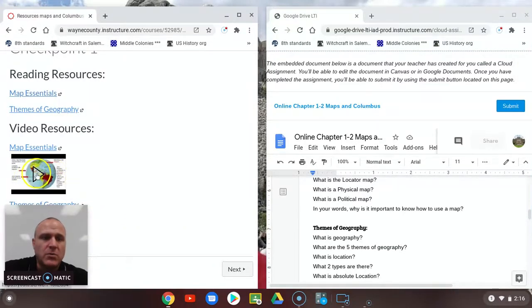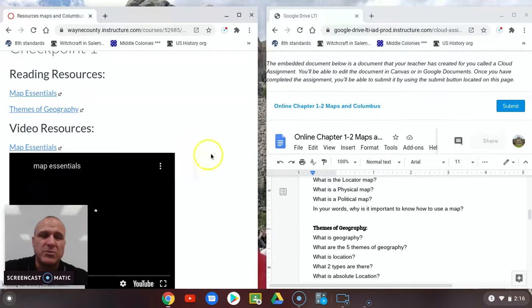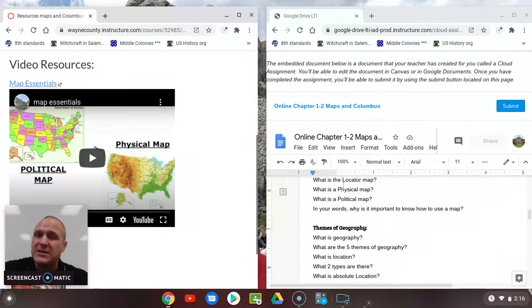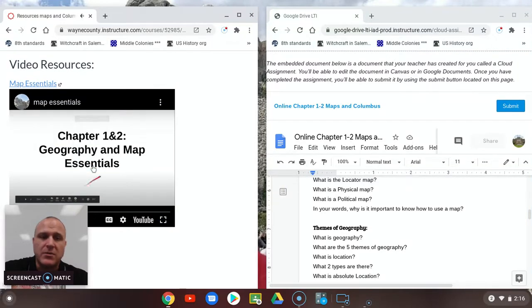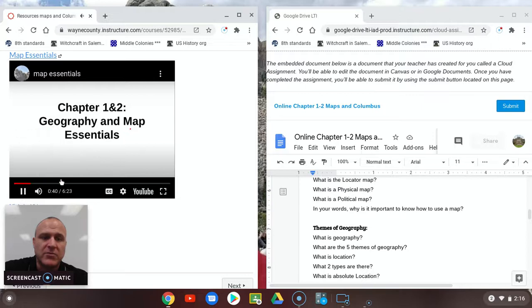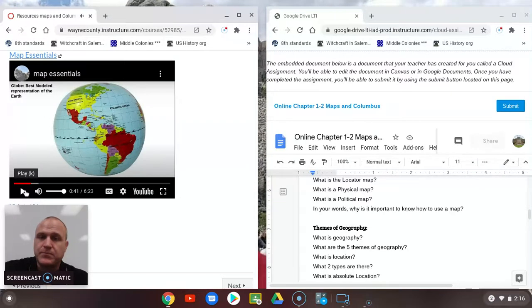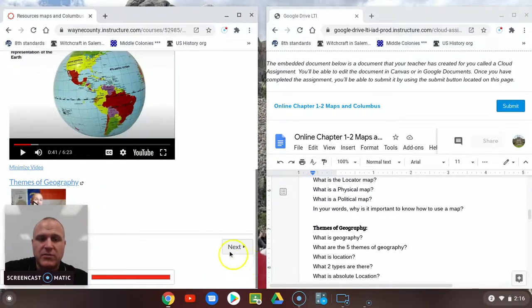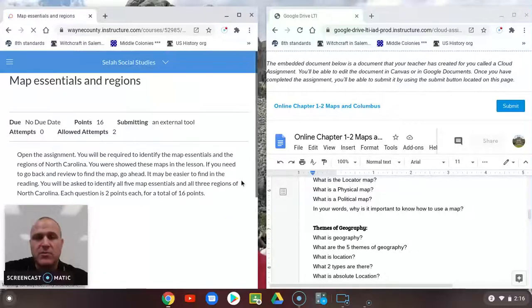Now, if you want to watch the video, and if you're doing this by yourself, if you're at home doing virtual and you can't find it in the reading, hit the video. Today we're going to be going over Map Essentials, because I'm going to go over the same thing in the video. Globe, the best modeled representation of the Earth. There it is. So once you finish that one and you finish Themes of Geography, then you move on.